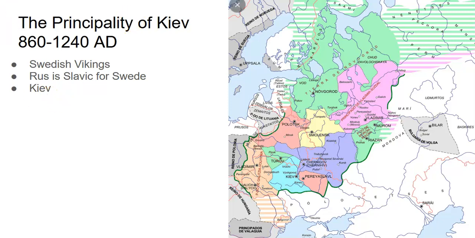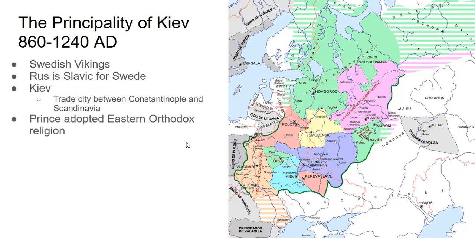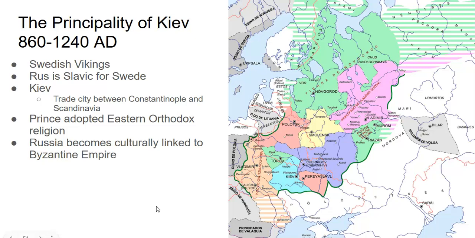Okay. Basically, what happens is the prince of Kiev. That's what a principality is. Okay, it's a prince that rules the surrounding area, and he basically has to decide what religion he wants his people to convert to. And because they're in the east, and because Constantinople is Eastern Orthodox, he adopts the Eastern Orthodox religion. Okay, so you will have a patriarch of Kiev that comes into existence. That will lead those religious people in that belief, and we really see that Kiev and the Byzantine Empire are going to be culturally linked.